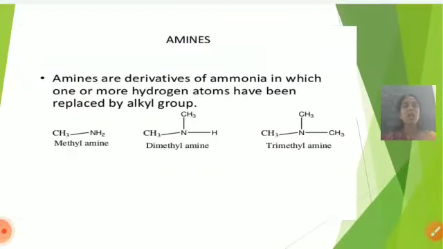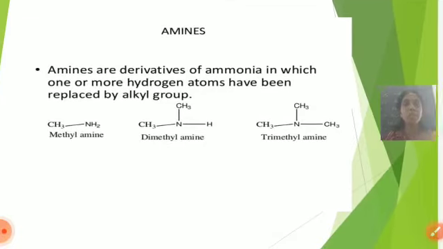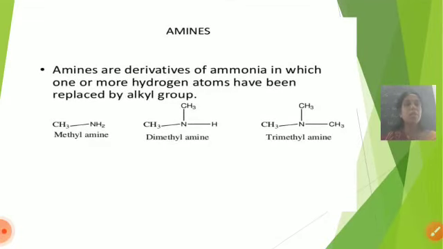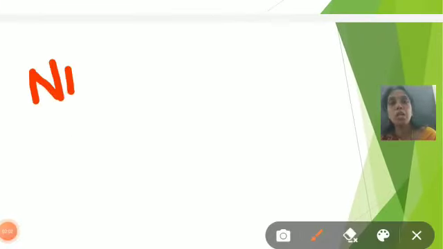So, first of all, I will discuss the first objective, what are amines. Amines are the derivatives of ammonia in which one or more hydrogen atoms are replaced by an alkyl group. In an ammonia molecule there are 3 hydrogens and 1 unshared pair of electrons. These hydrogens are replaced by one or more alkyl groups. They form amines.